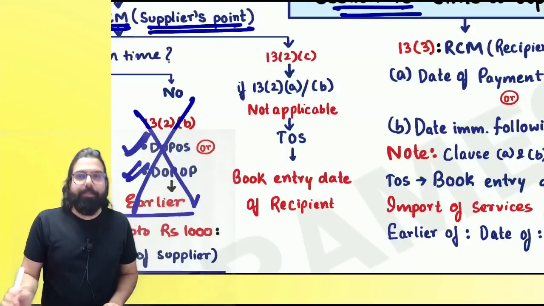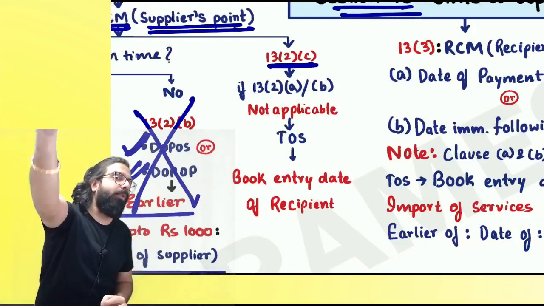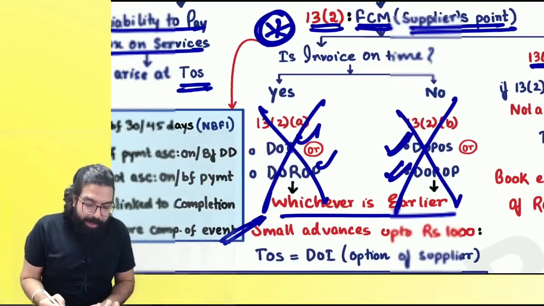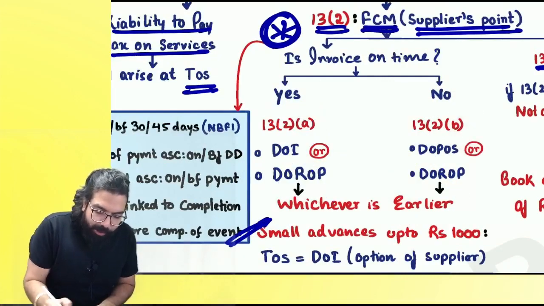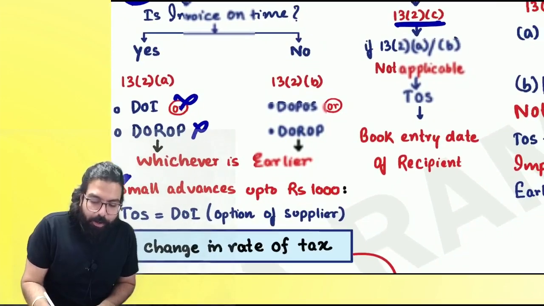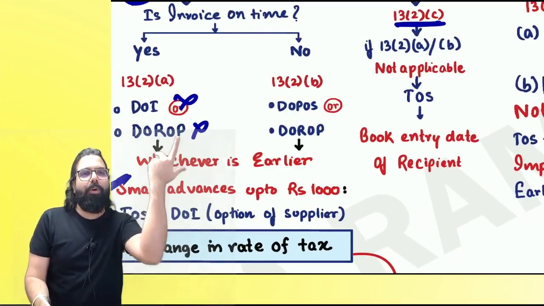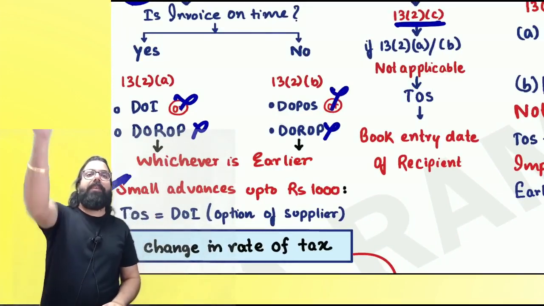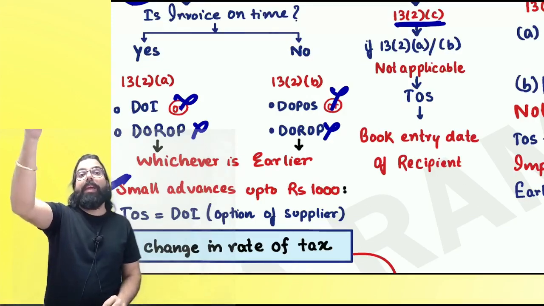Suppose I provided cleaning services to Venki. For that, I did not make any invoice. Date of receipt of payment, I took the money in cash. Date of provisioning of service, how will the government come to know when I gave the service? Cleaning done, story over. I took the money in cash. But you know what happened? I provided the service to Venki.